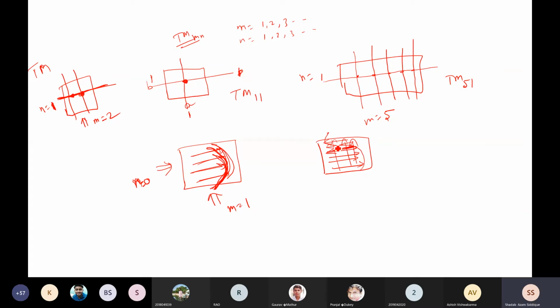So the upper peak and lower peak, two peaks are showing, so m equals 2. From this side, if you check, you are getting 1, so n equals 1. So that is TE21. That's how you can find it.